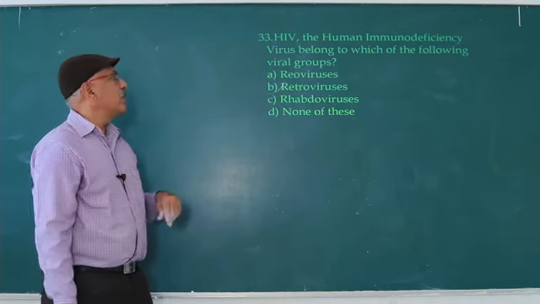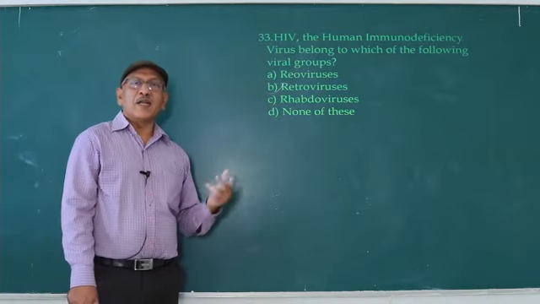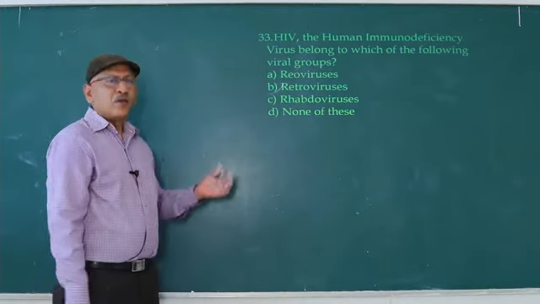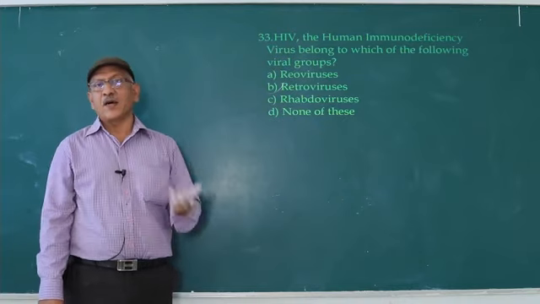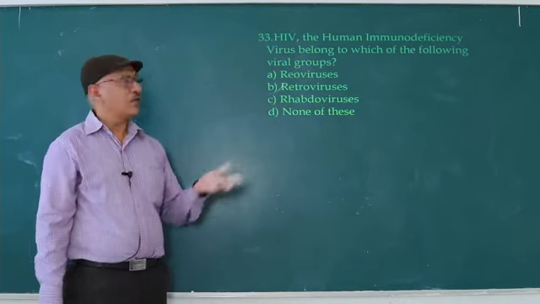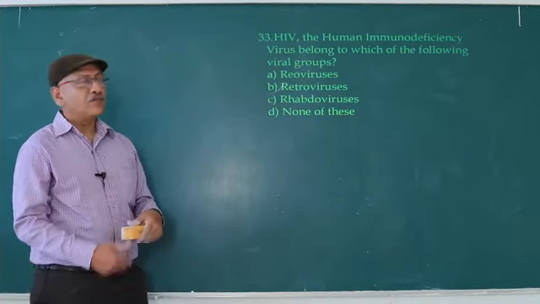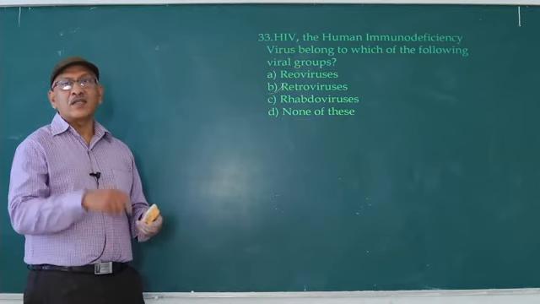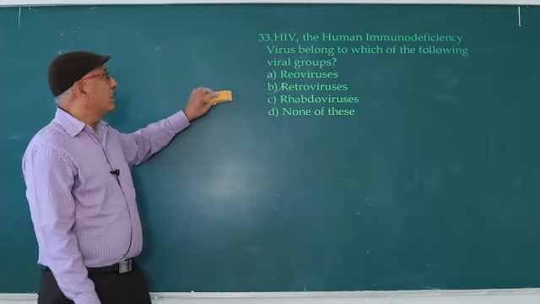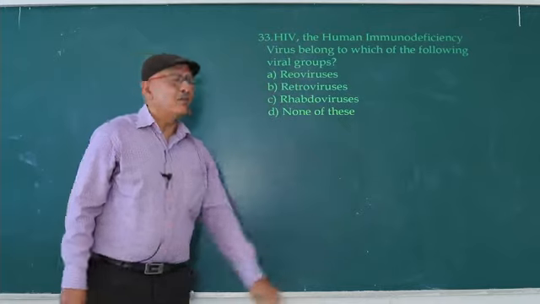So retrovirus means the virus participating in reverse transcription. From single stranded RNA, double stranded DNA is formed. All retroviruses cause cancer. So the answer to question 33 is B.